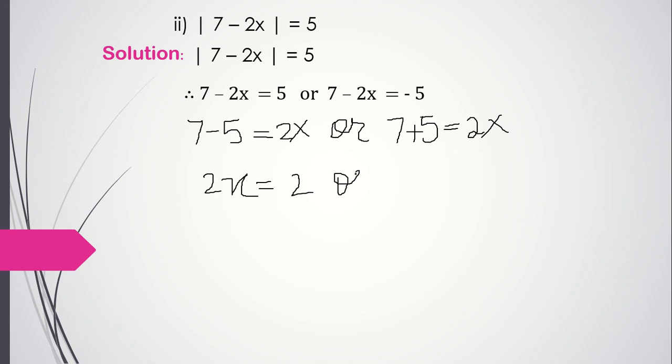Or 2x is equal to 7 plus 5, 12. Therefore, x is equal to 2 divided by 2 is 1. Or x is equal to 12 divided by 2, which is 6.